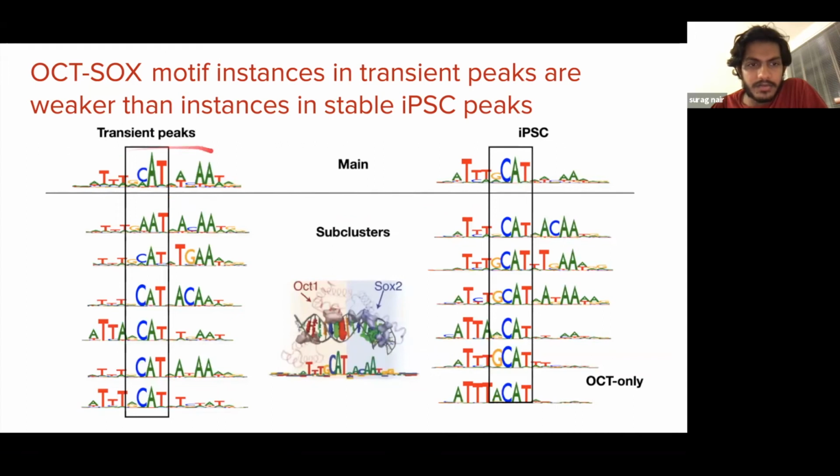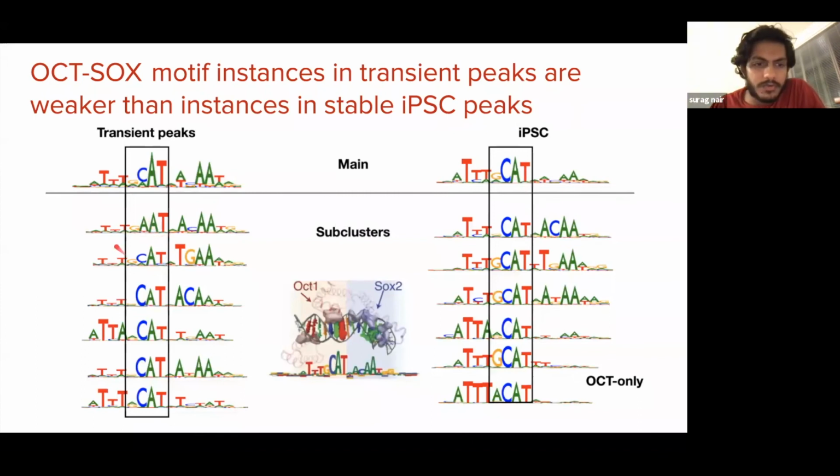In fact, the transient peak motifs end up being weaker instances of the canonical OCT-SOX motif. If you look at the CAT here, which is recognized by the core binding domain of OCT, while the CAT is more or less conserved in each of these subclusters derived from iPSC peaks, we see that some of the top subclusters in these transient peaks have an AAT instead of a CAT.